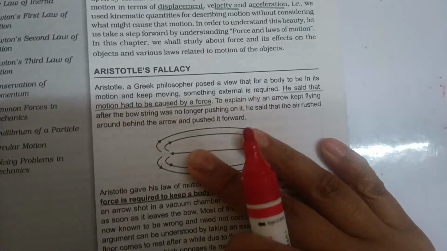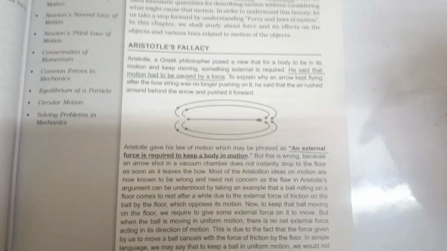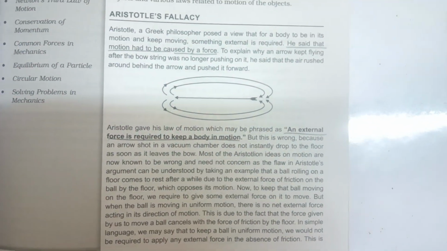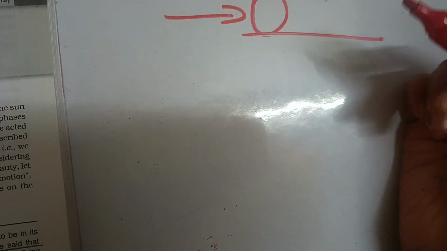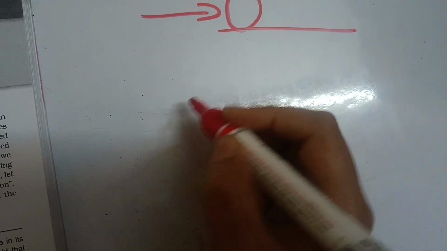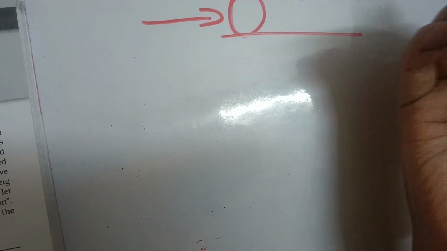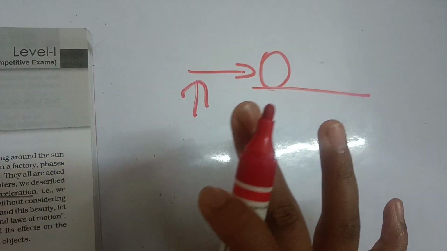We'll start with Aristotle's fallacy. So what was Aristotle's fallacy? What did he say? That is some curiosity that we have. Aristotle was a Greek philosopher, and he said that a force was required to keep a body in motion. He said that if there was no force, the motion would just stop. Something external was required, some external force, to keep the body moving.